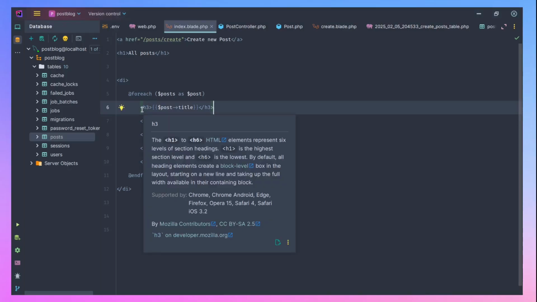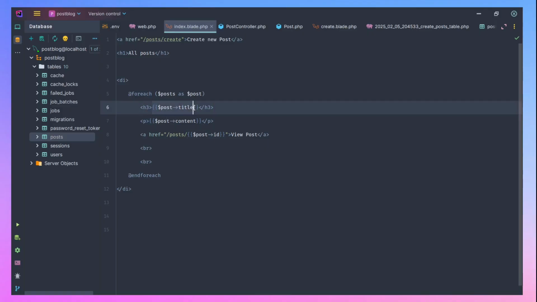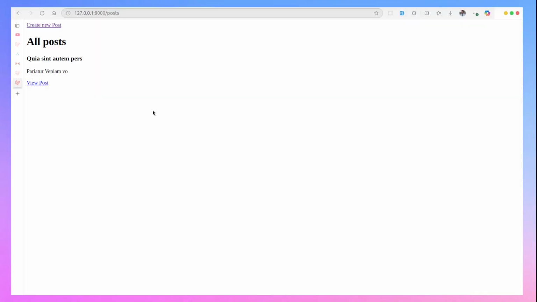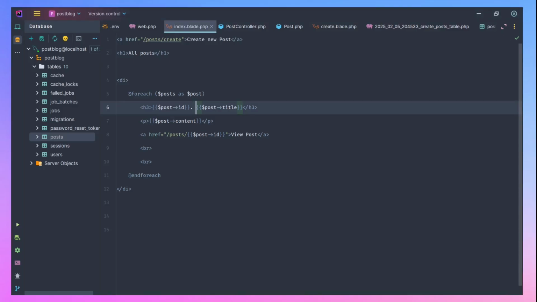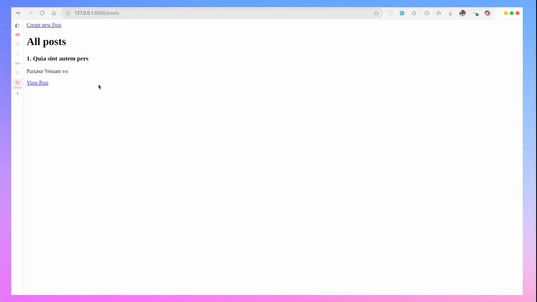So let's display the ID of that post. Let me just say post, then ID. So let's just do a dot here. All right, let me add a space. All right, so post one. So let's create another one. Fake filler to our rescue, create. All right. Then create again. Let's create another one. Fake filler to our rescue. All right, we've been able to create 3 posts now.